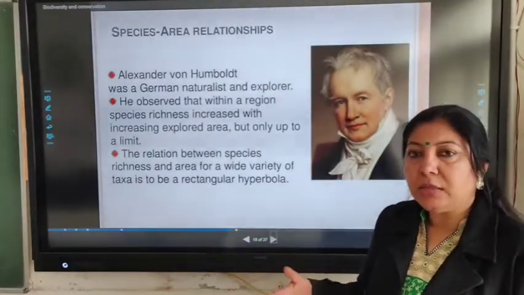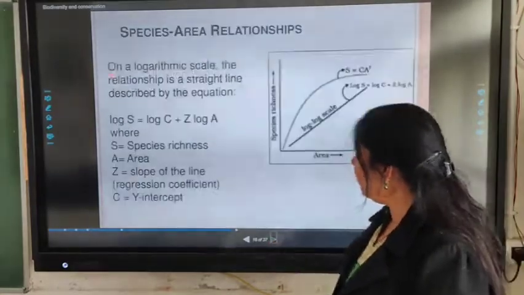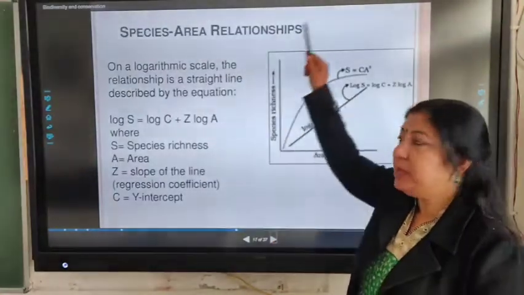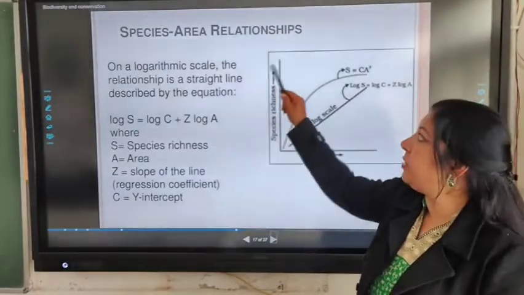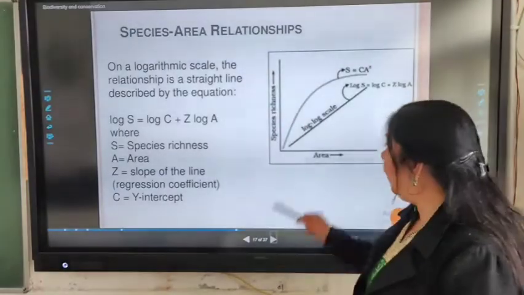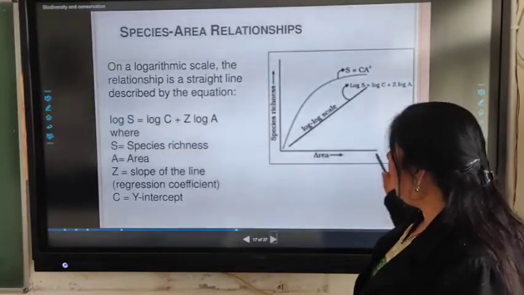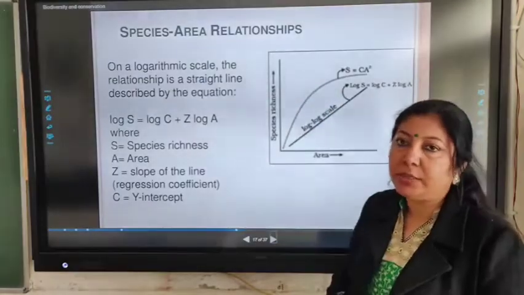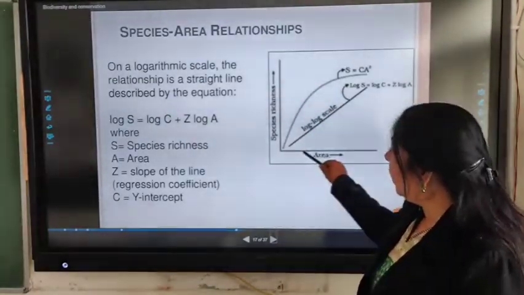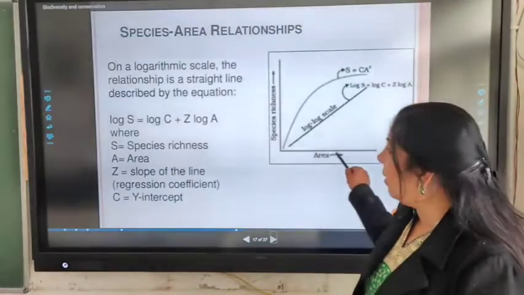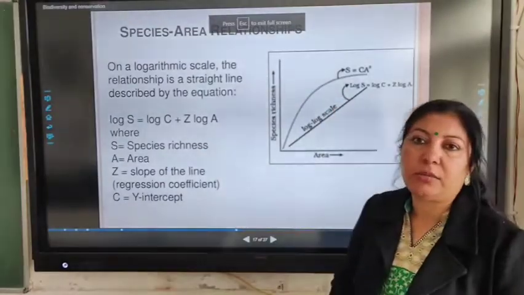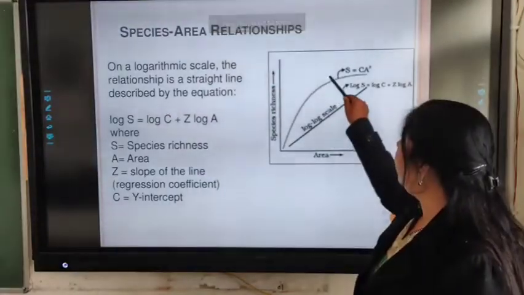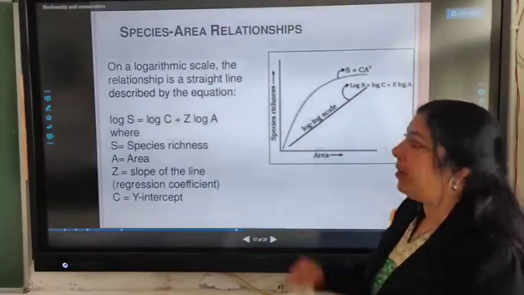So let's study this with the help of the graph. This is a graph showing the species area relationship. If we plot the area and species richness, we see that with the increase in the area, initially there is an increase in the species richness, and ultimately there is stability.